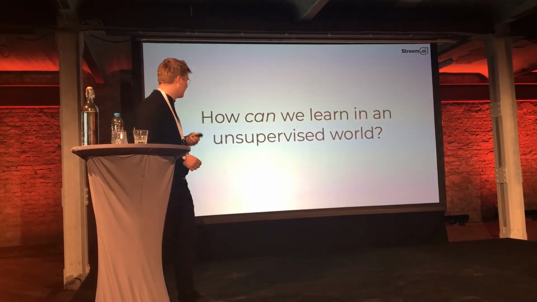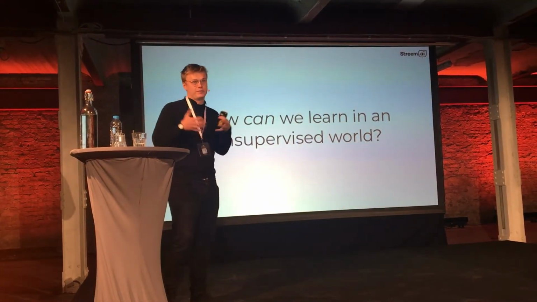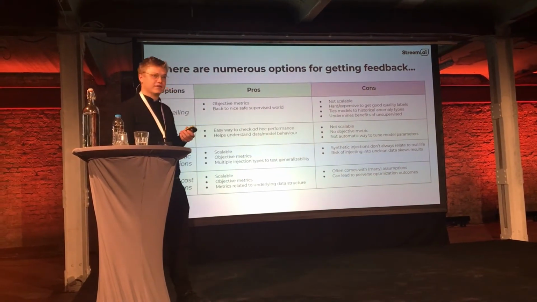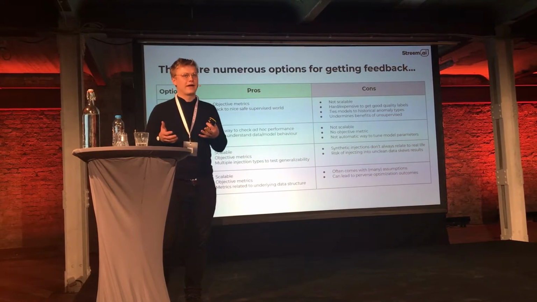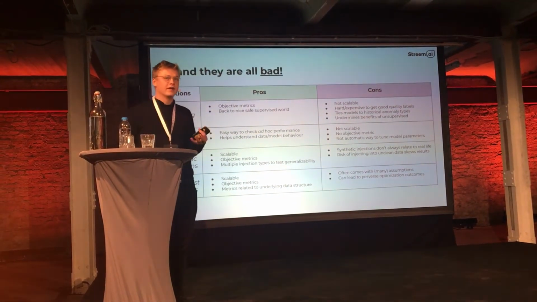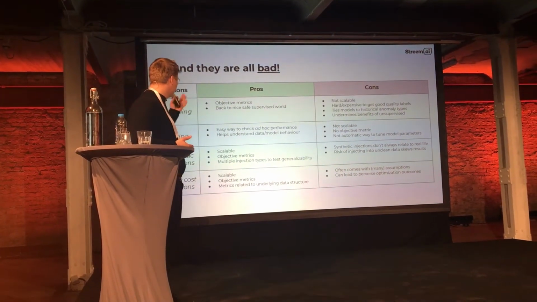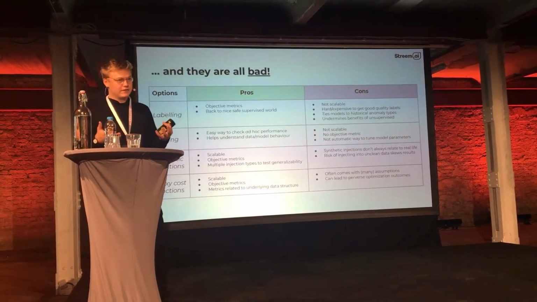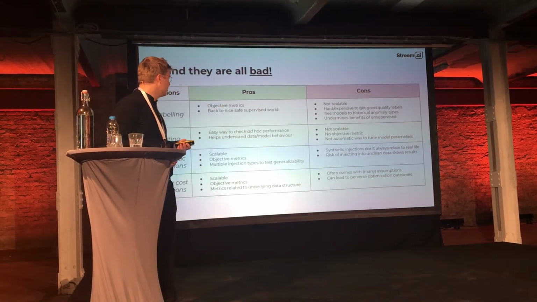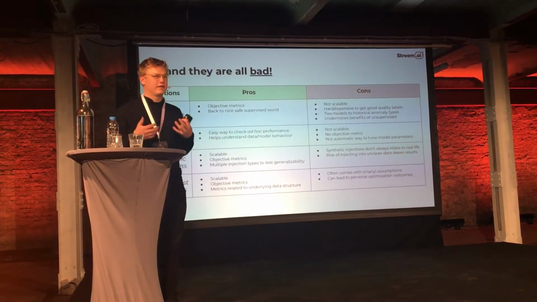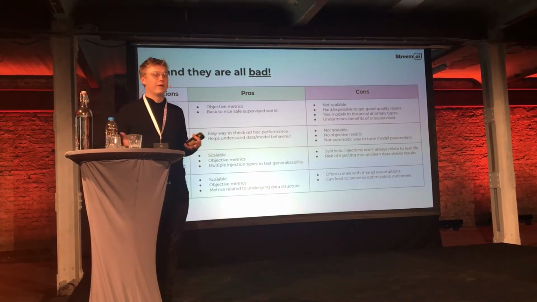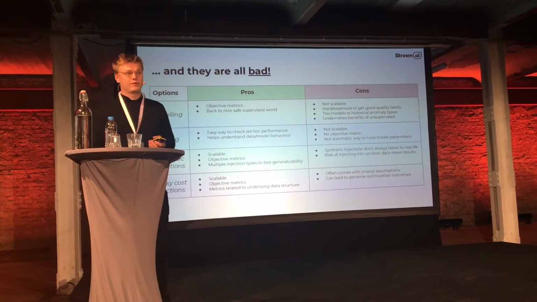So, how can we learn from data in an unsupervised world, and particularly in an anomaly detection context? Well, the good news is that there's a lot of different options for getting feedback from data in an anomaly detection context. The bad news is they all kind of suck. So basically, one thing we could do is we could get labels for the data. This is good. It brings us back to the nice, safe, supervised world. But it's obviously hard and expensive to get labels, and this really doesn't scale, and it kind of undermines the whole benefit of unsupervised learning that we just talked about.